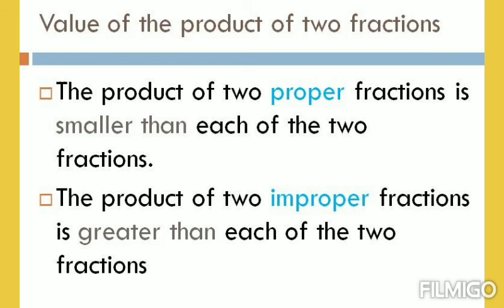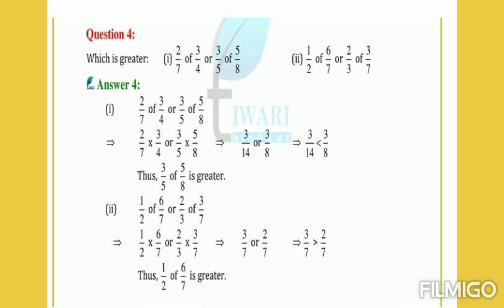Next, we are going to solve an example, children. Here this is your exercise problem. Here, first one, we are going to find which is greater: 2 by 7 of 3 by 4 or 3 by 5 of 5 by 8. First we should find the value of 2 by 7 of 3 by 4. Next we should find the value of 3 by 5 of 5 by 8. Then we have to compare and identify which is greater.